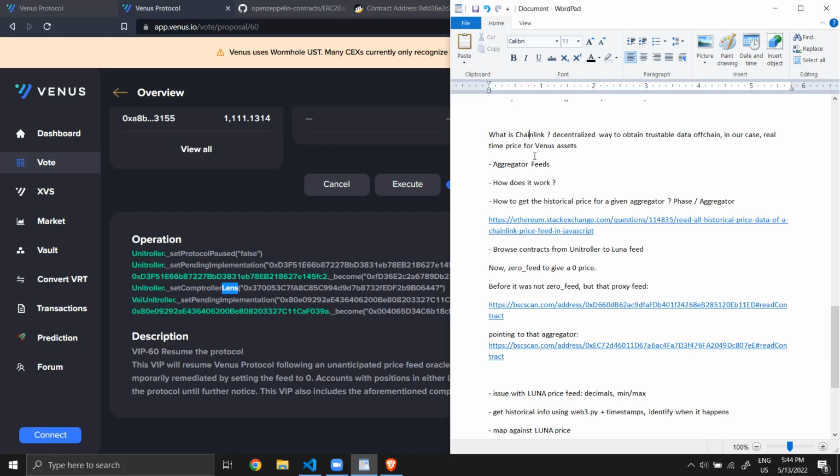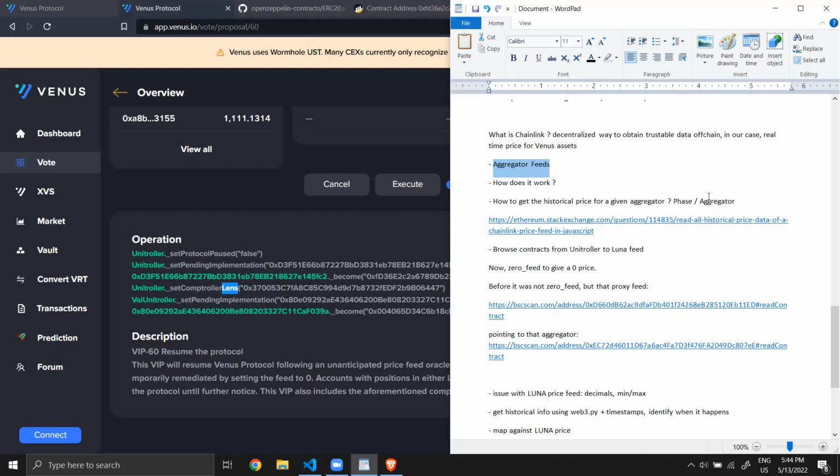So it works using aggregator feeds, meaning that Venus is calling another contract, which is an aggregator, and that aggregator is making the average of a lot of different price sources. So this way, the price cannot be manipulated by someone who wants to make some attack on the protocol.